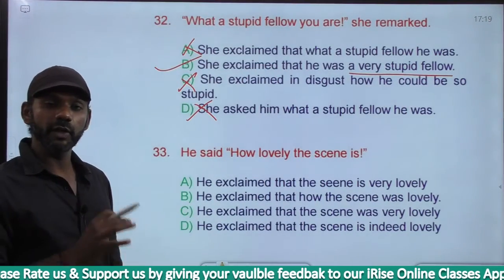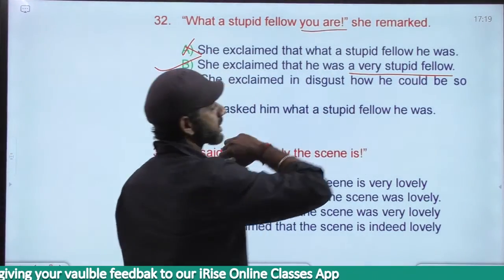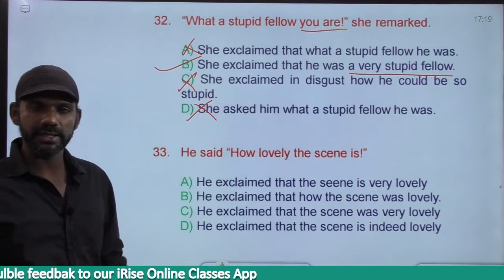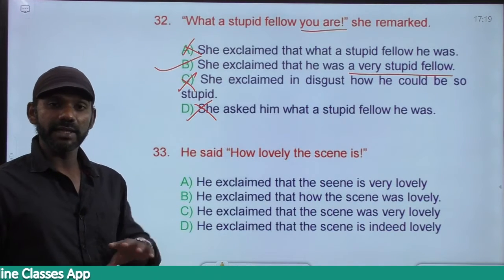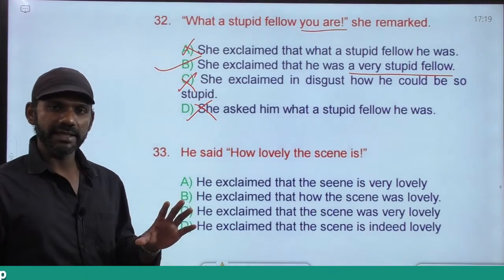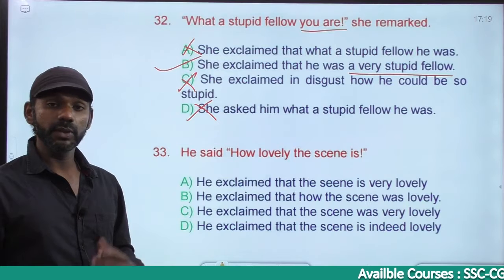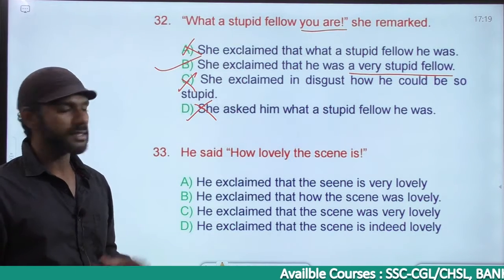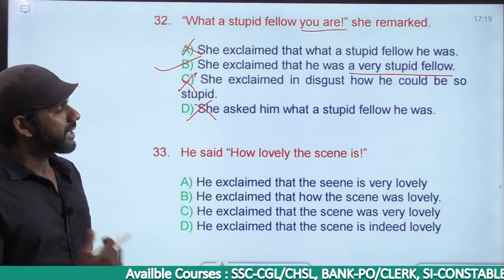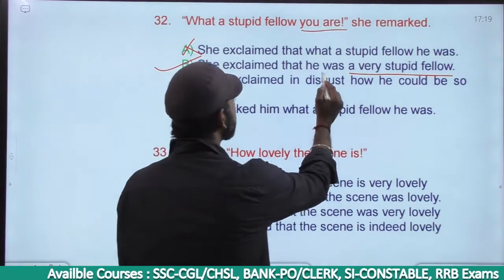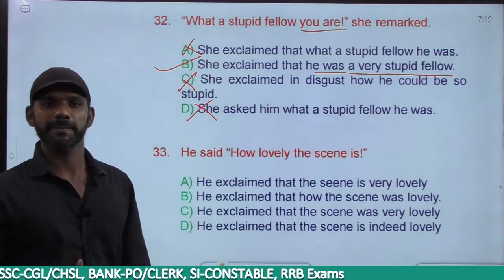What a stupid fellow you are. "You are" is simple present. R comes only in the present. No ing, so not continuous, not perfect continuous. No has to have plus V3, so not present perfect. The only category left is simple present. So "you are" is simple present, and as per the rules, simple present must become simple past. Come to option B once again. She exclaimed that he was a very stupid fellow. "He was a very stupid fellow" is simple past.